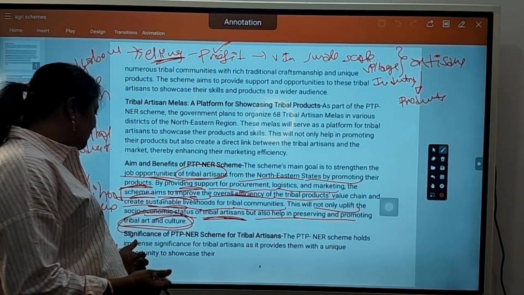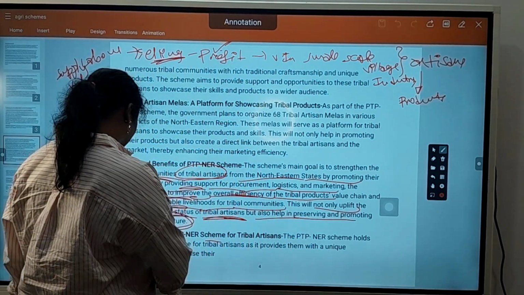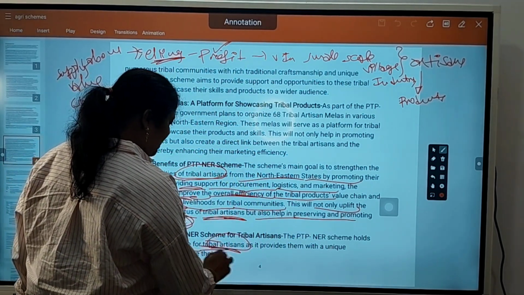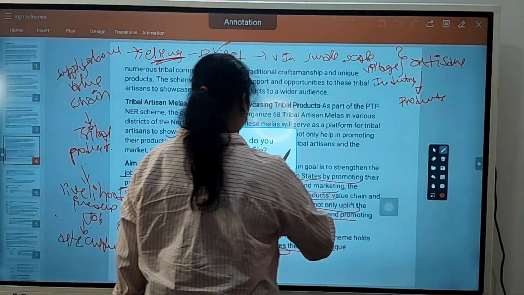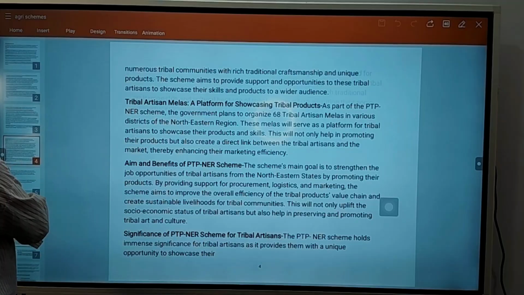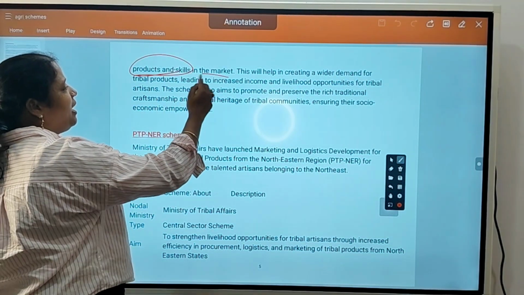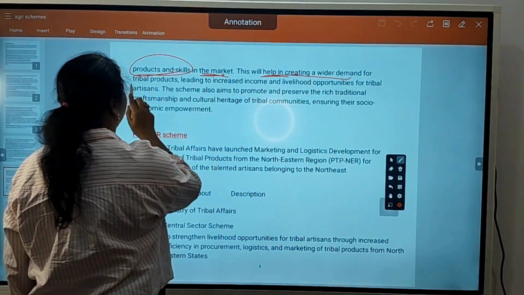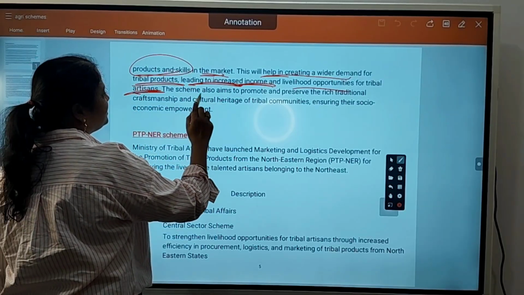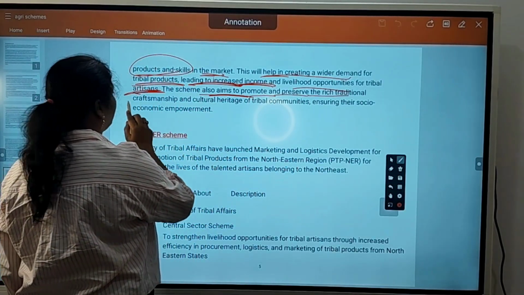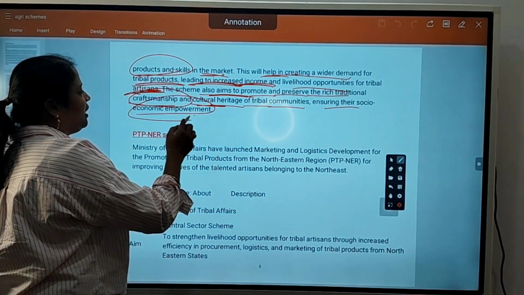Okay, so significance of PTP-NER scheme for tribal artisans. PTP-NER scheme holds immense significance for tribal artisans, as it provides them with a unique opportunity to showcase their skills and products in the market. This will help create wider demand for tribal products, leading to increased income and livelihood opportunities for tribal artisans. The scheme also helps to promote and preserve rich traditional craftsmanship and cultural heritage of tribal communities, ensuring socio-economic empowerment.